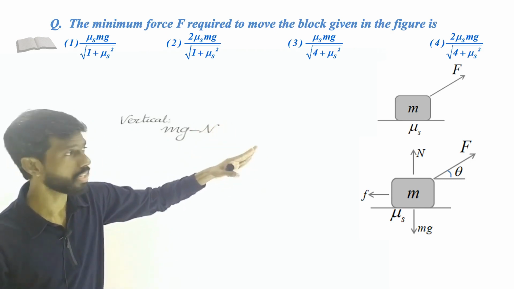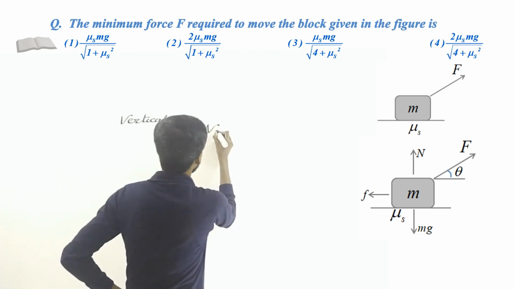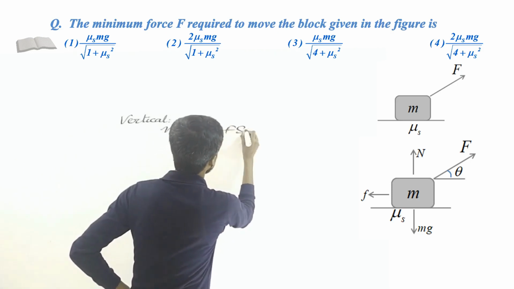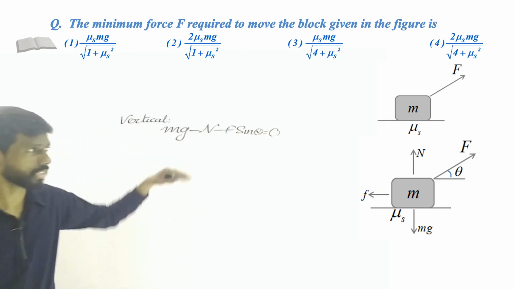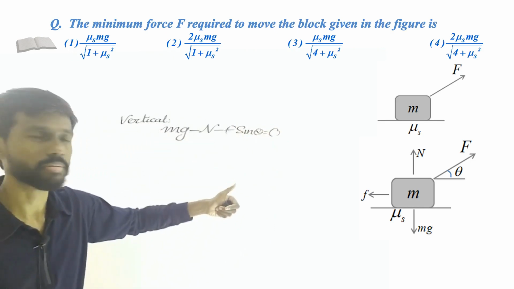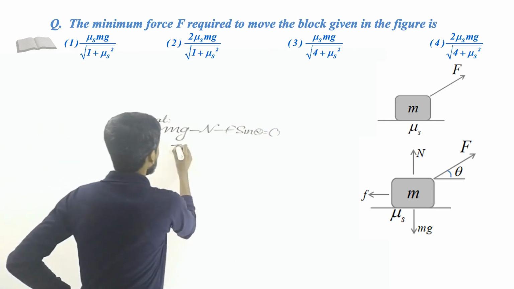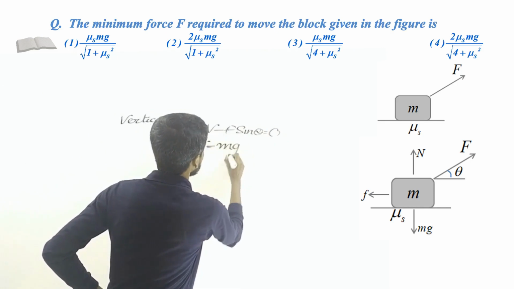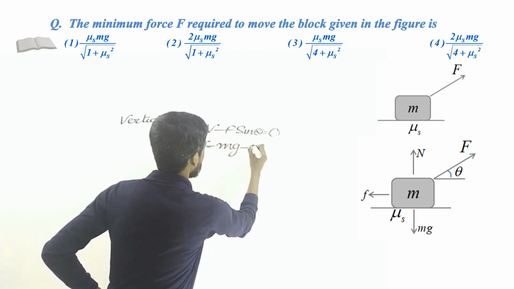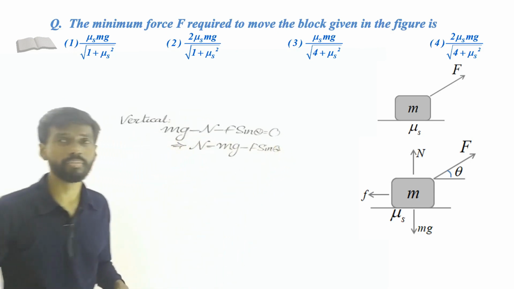Theta with the horizontal, 90 minus theta with the vertical, so F sin theta, in the vertically upward direction. So minus F sin theta. This total equals 0, since there is no vertical motion. That will give you the normal reaction. So N is mg minus F sin theta. This is the normal force acting on the block. We'll use it later.